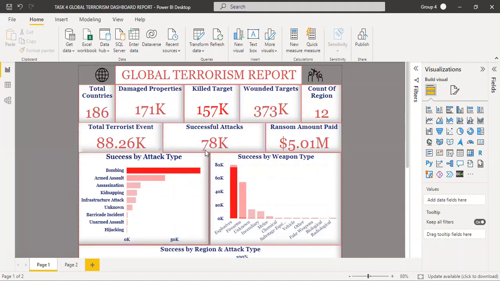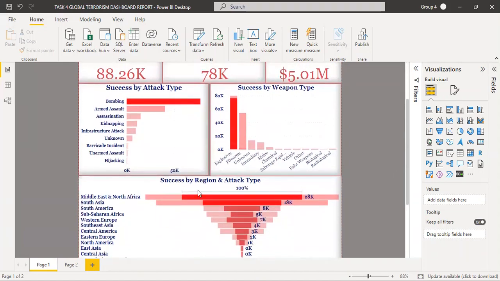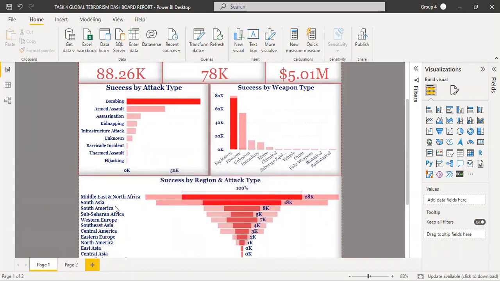So I'm just going to click on bombing. Successful attacks caused by bombing is 78,000. Killed targets is 157,000. And this happened in a total of 186 countries. I'm just going to slide down a bit. Mostly in the Middle East and North Africa region and also South Asia.